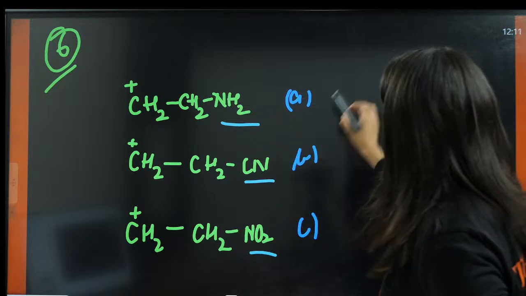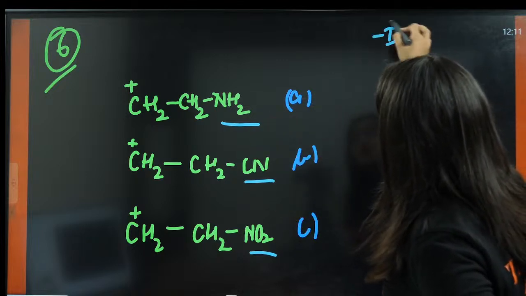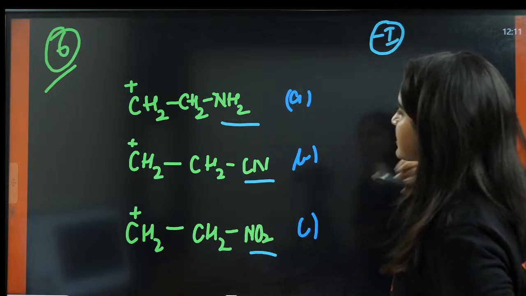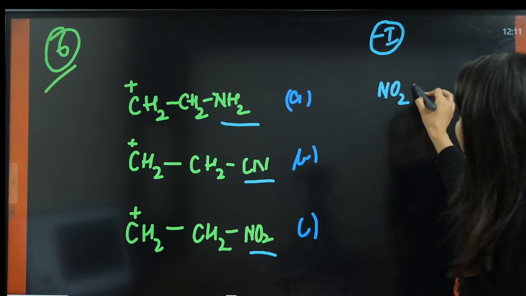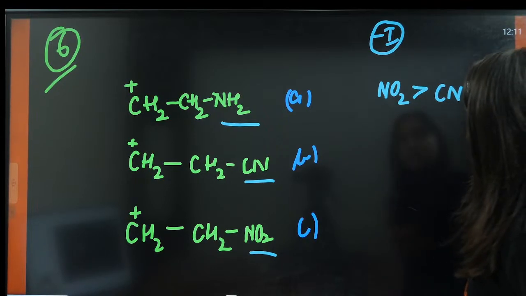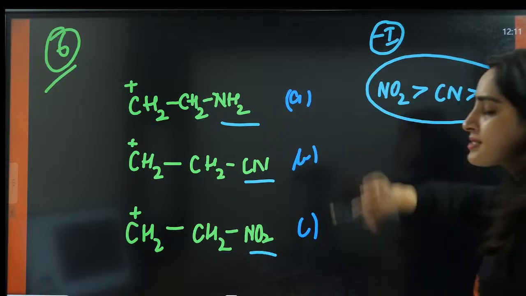So this is A, B, C, the carbocation. Tell me, what is the minus I effect order? The minus I effect order of NO2 is maximum, then CN, then amine, right? This is the minus I effect order.